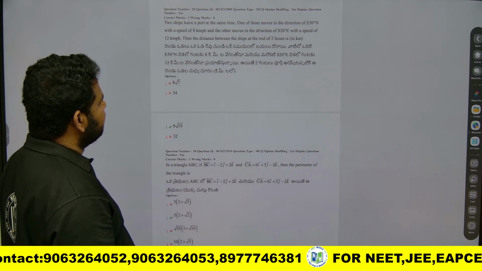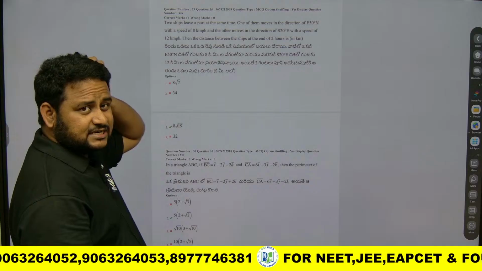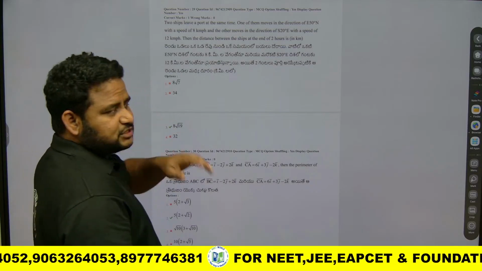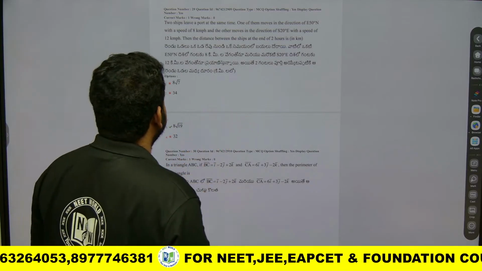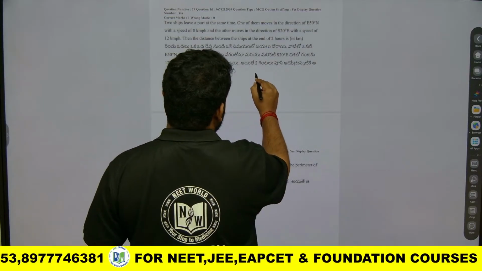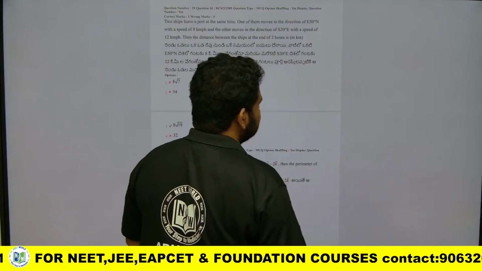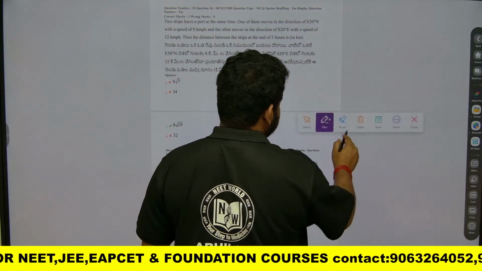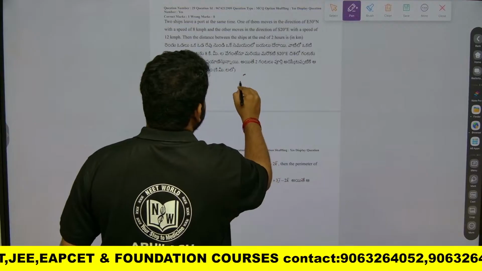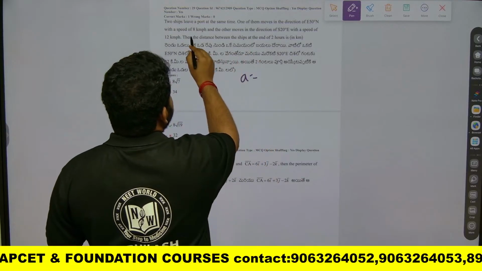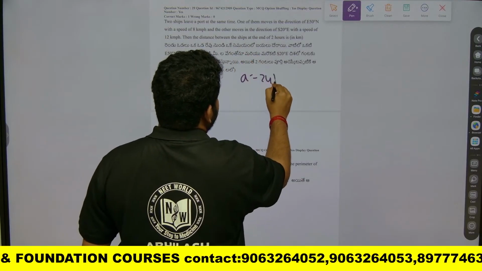Then they are asking the distance travelled by the ships at the end of 2 hours. So first of all, in 2 hours, how much have they travelled? Let us find out. Let the ships be A and B. Ship A would have travelled 8 into 2, that is 16 km.